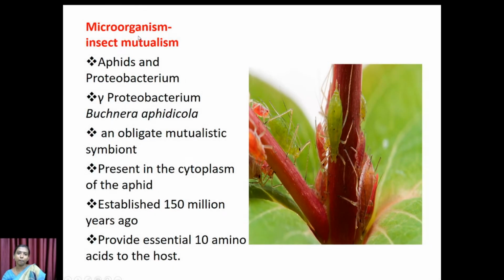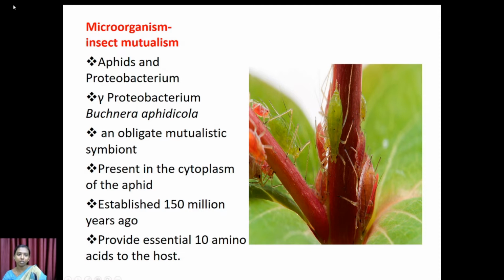Here is one example of a mutualistic relationship. This is a relationship between an insect and a microorganism. The microorganism is a Proteobacterium. The relationship exists between the aphid and the Proteobacterium, and it has existed for 150 million years. Here the Proteobacterium provides 10 essential amino acids to the aphids, and aphids in turn provide shelter and some nutrition to the Proteobacterium, which is present in the cytoplasm of the cells of aphids.